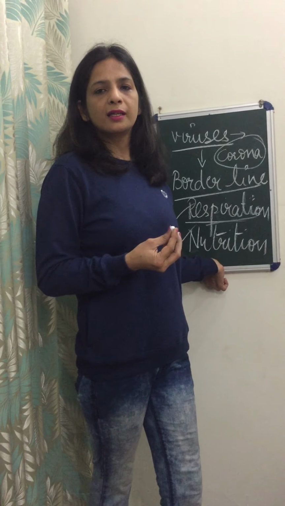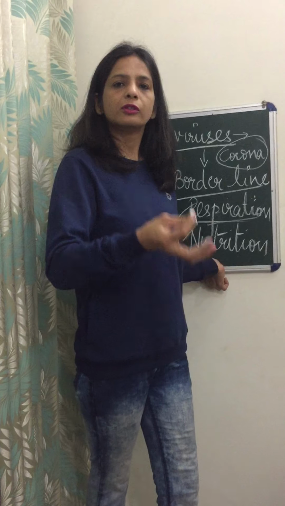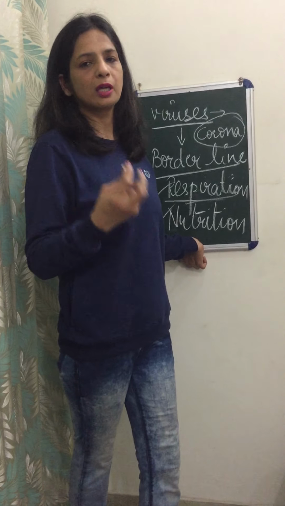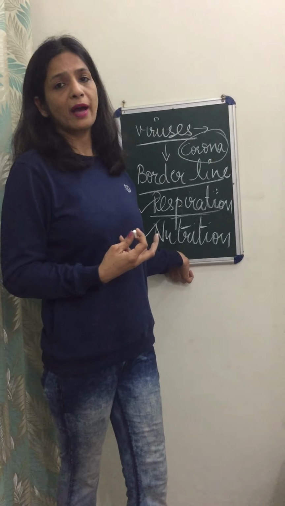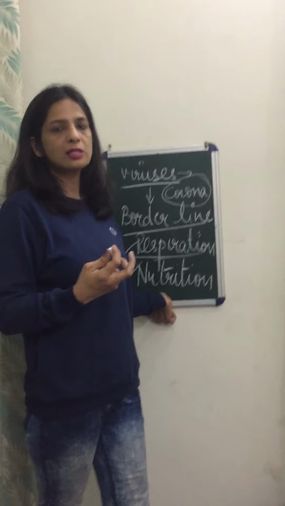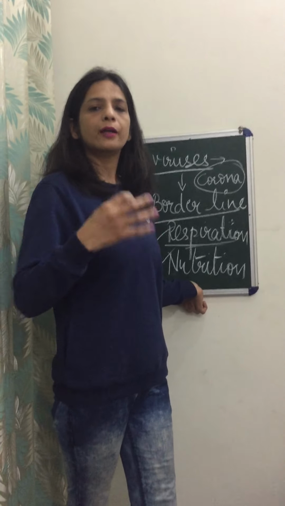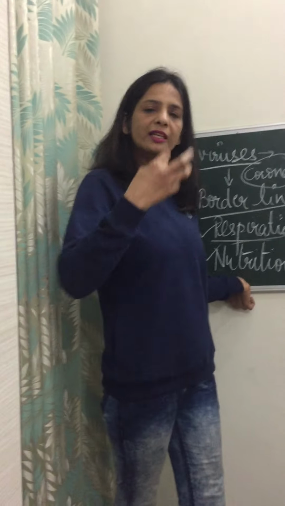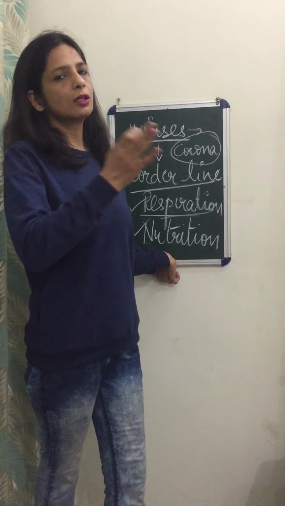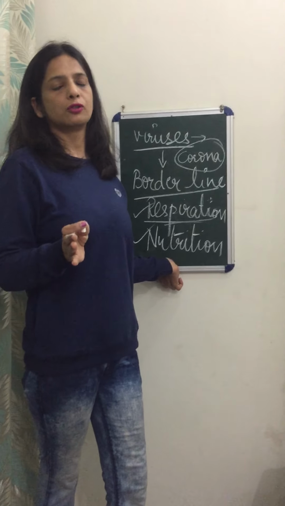in whatever form we are taking it, you can be a herbivore, getting all the nutrients from plants, or you can be a carnivore, getting the nutrients from animals, or you can be an omnivore, getting nutrients both from plants as well as animals. So we can have any kind of nutrition, but finally we'll need nutrition. So on the basis of nutrition, the organisms can be either autotrophic or they can be heterotrophic.